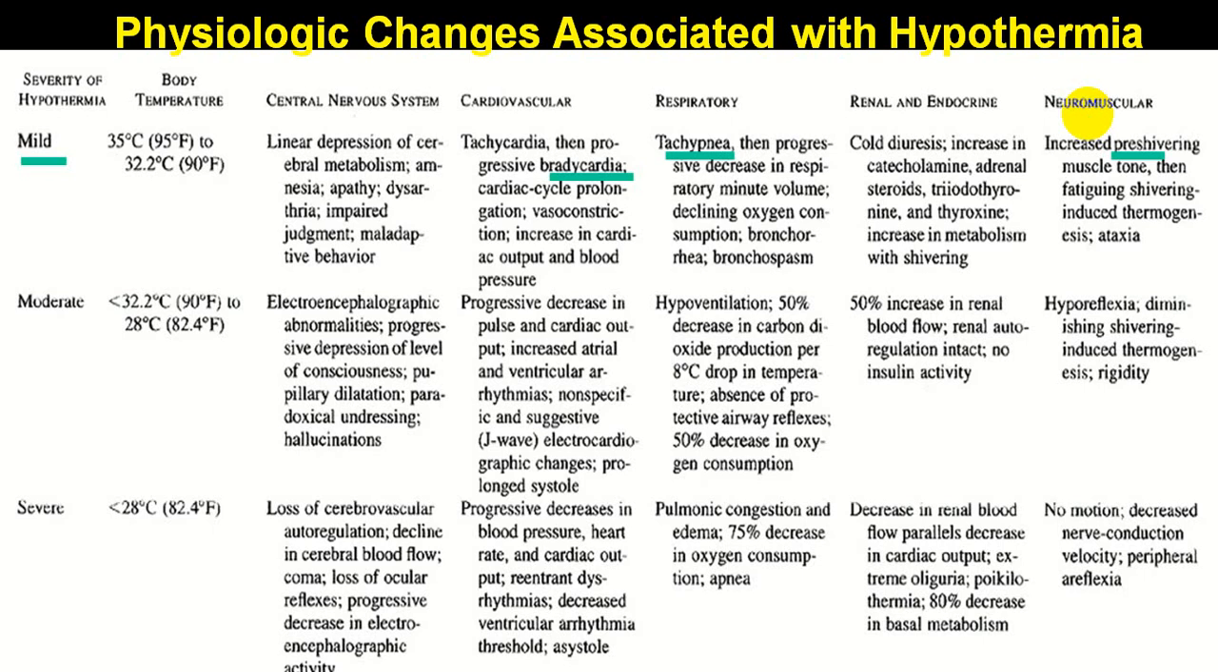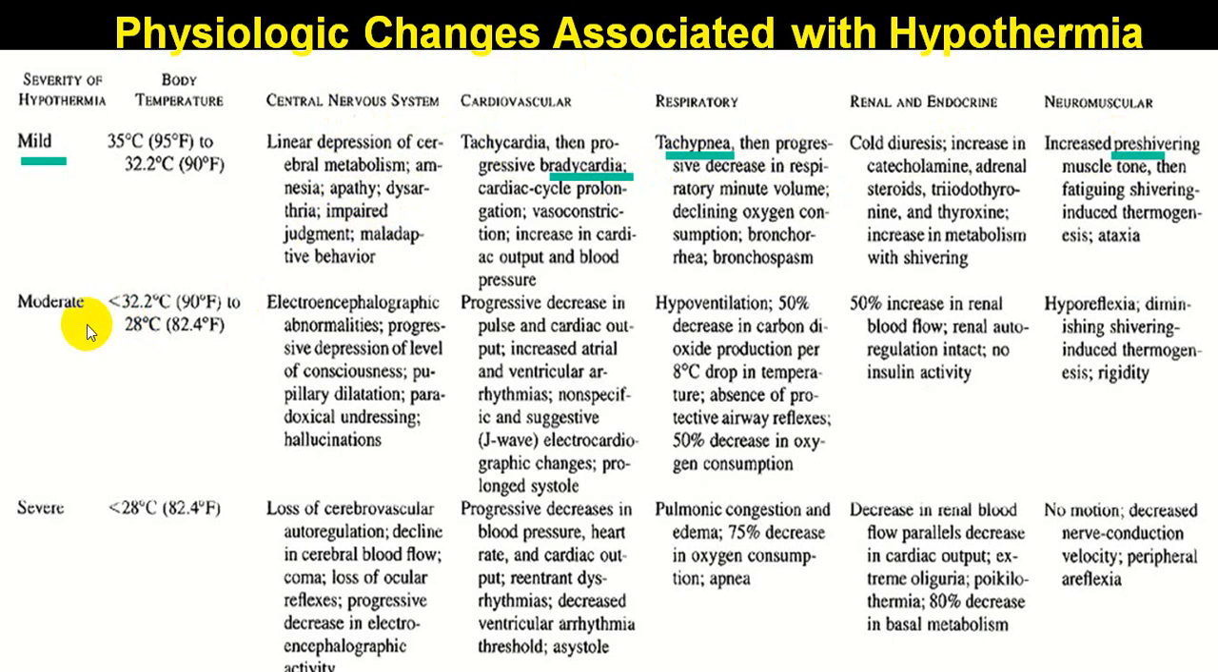So you can see here, in a mild variety, as far as the early stage is concerned, the person will develop tachycardia, tachypnea. Sorry, this should be here. So tachycardia, tachypnea and shivering. These will be the three cardinal features. And as far as the CNS is concerned, the person will have a little dysarthria, a little impairment of the cognitive functions.